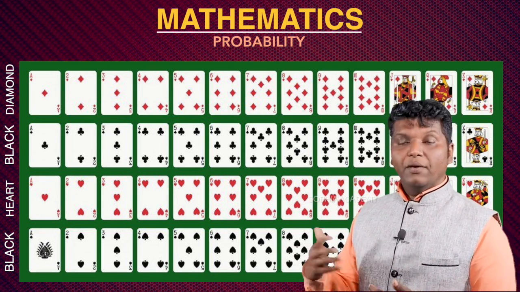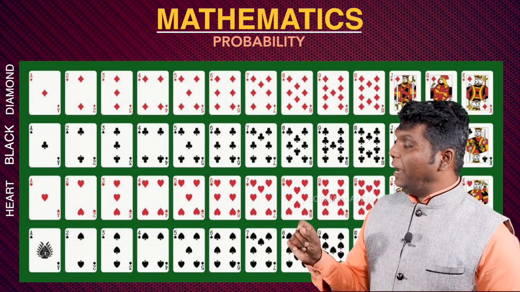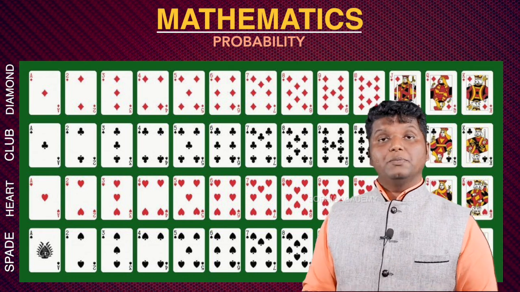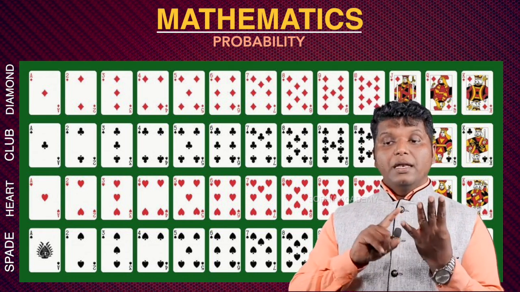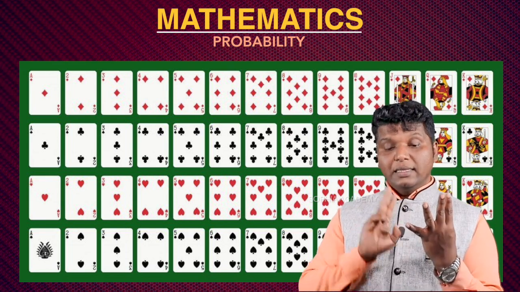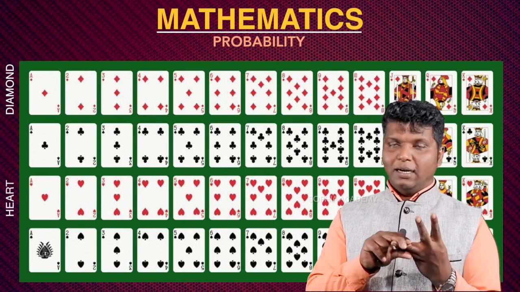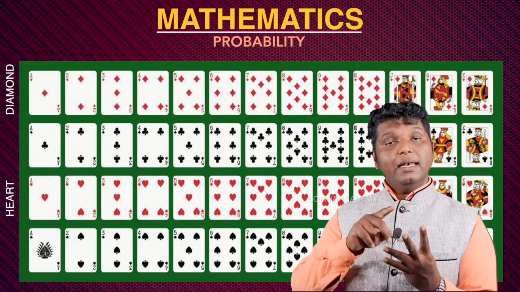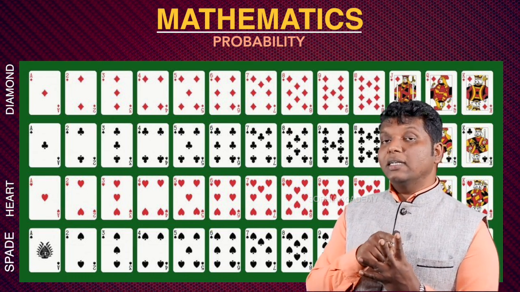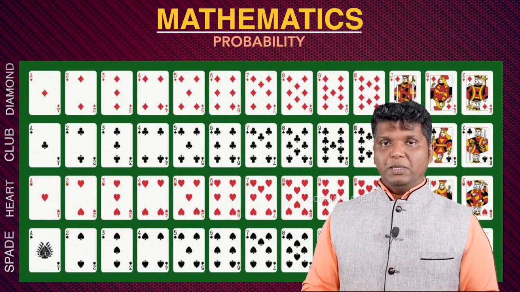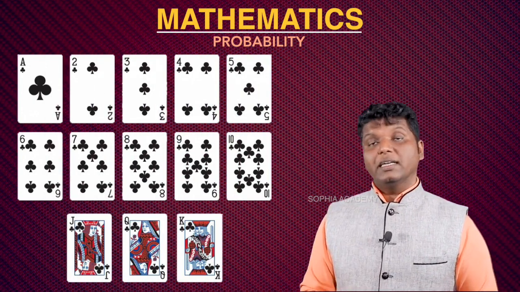So red cards are divided into 2. One is hearts, another one is diamonds. Then the next ones are spades and clubs. Spades and clubs are black colored cards. So there are 4 categories. Number 1, the first suit, has 13 diamonds. Okay, 13 diamond cards, 13 heart cards. These 2 are red in color. Then there are 13 black color spade cards, and 13 clubs. All together 52.